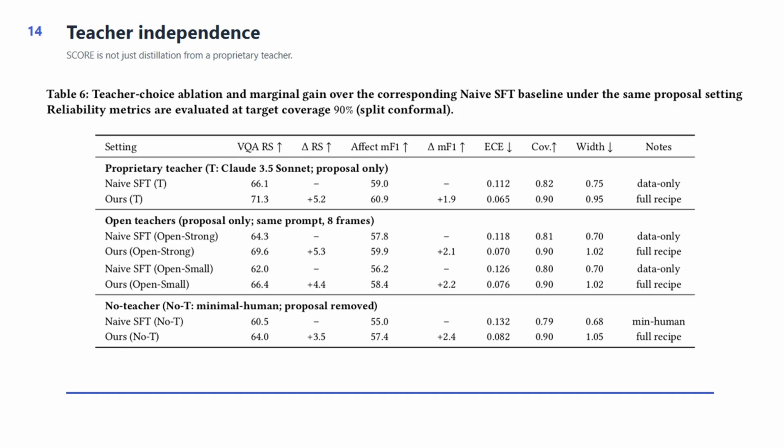Table 6 addresses teacher dependence. The proposal source is varied across proprietary teacher, open teacher, and minimal human settings. In each case, SCORE improved over the matched naive SFT baseline. Coverage also reaches the target 0.90. This supports the claim that the curriculum and evidence control are not merely distillation from a strong closed-source model.